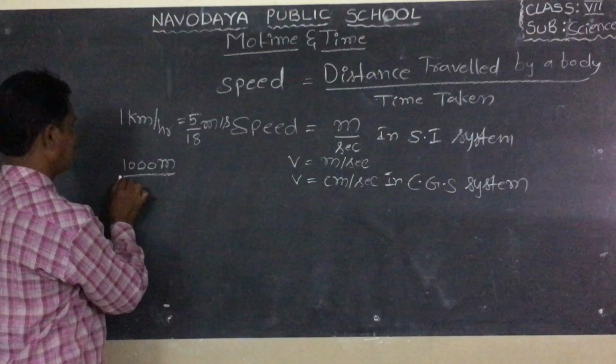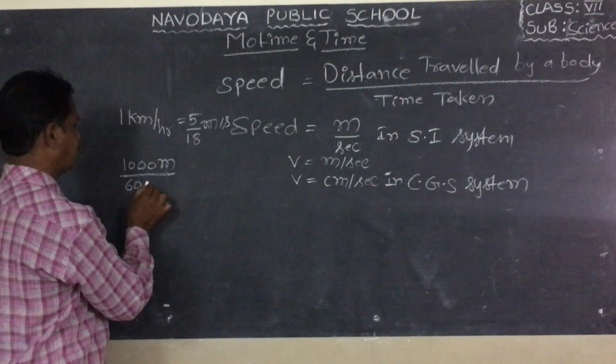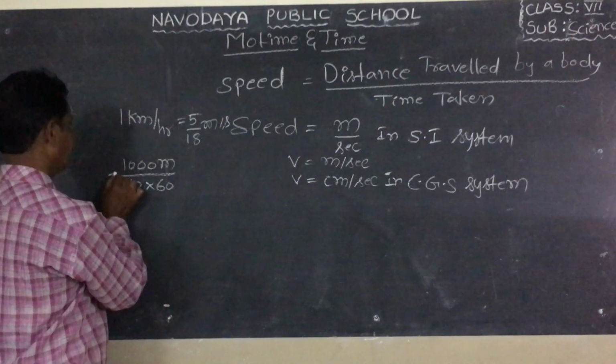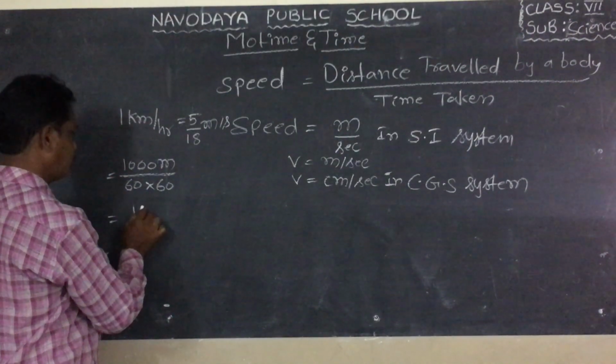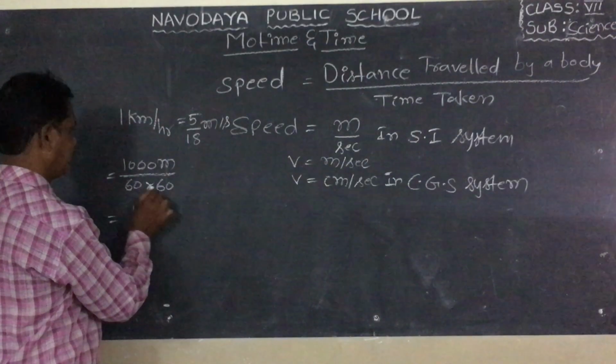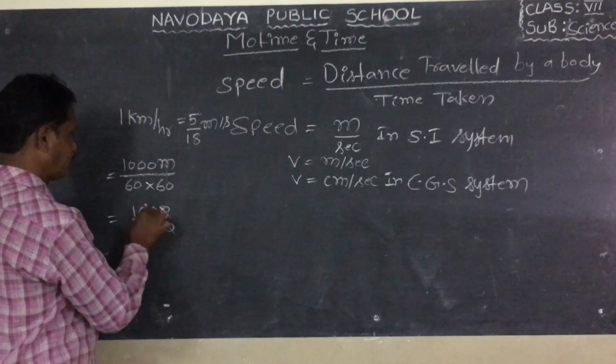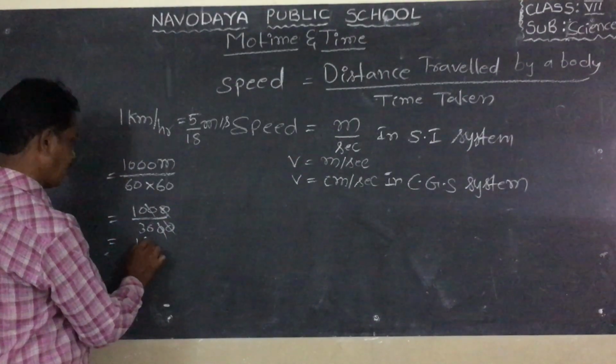One hour is 60 minutes, and each minute is 60 seconds. So 60 into 60 equals 3600. 1000 by 3600: the two zeros cancel, so 10 by 36.